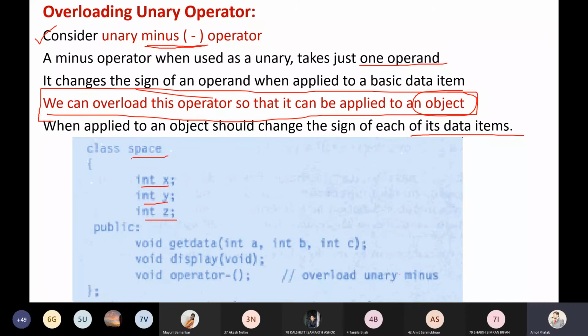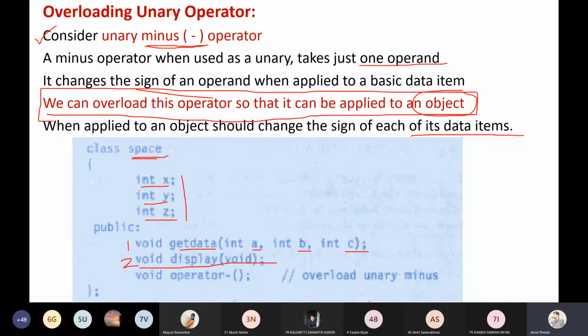In the public section, I have defined my first function, getdata, where I'm taking the values of a, b, c from the user and assigning them to x, y, z. In the second function, void display, I'm going to display these values on the screen.